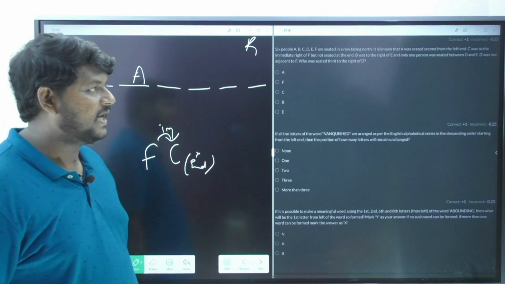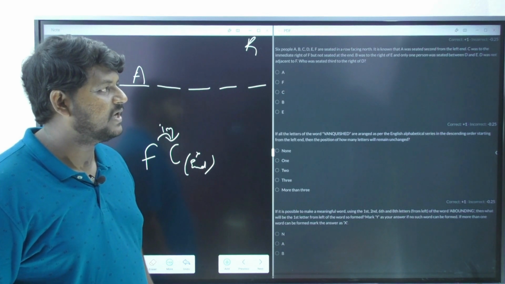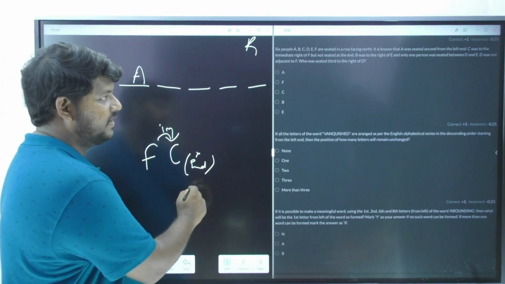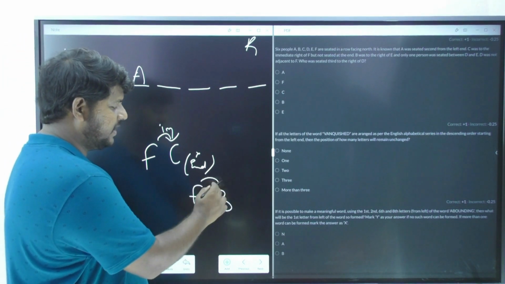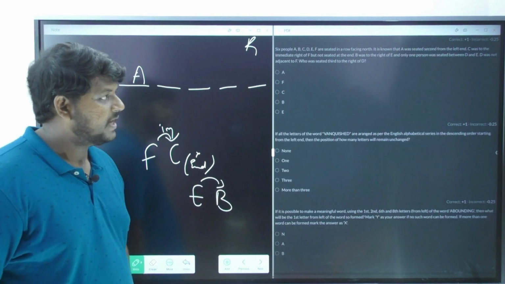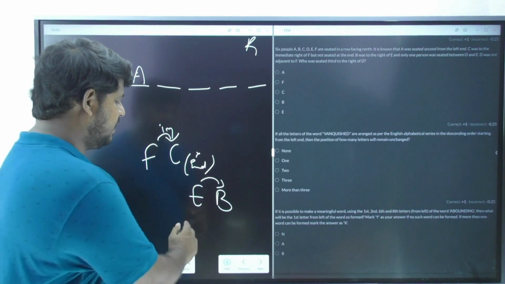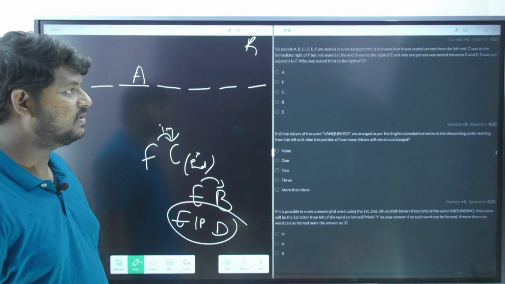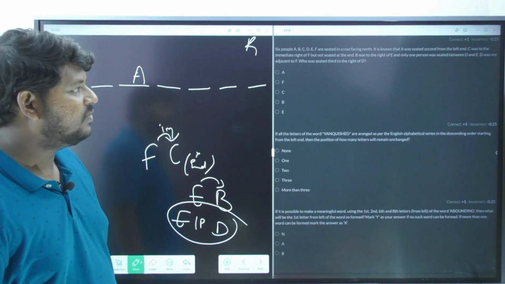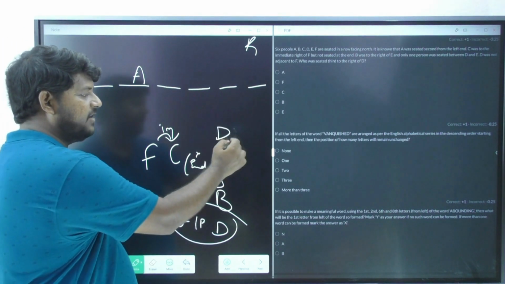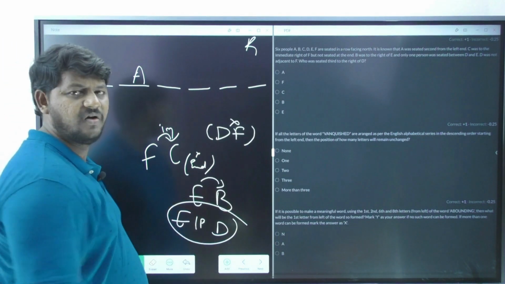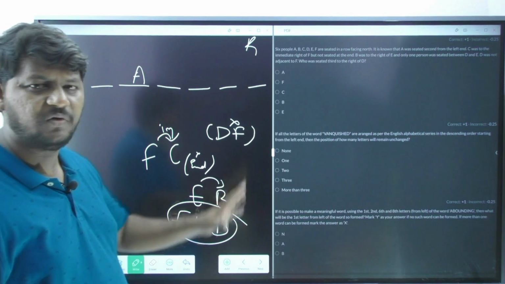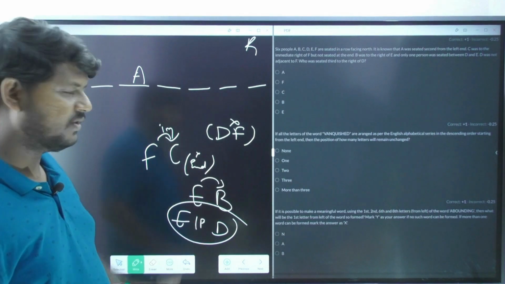B was to the right of E, and only one person seated between D as well as E. It is clearly mentioning B was to the right of E. Right of E, I have to bring B, but it is never given immediately. And only one person was seated in between E as well as D. There is only one person. I'm just going to write down that information. D was not adjacent to F. So D and F cannot sit adjacent to each other. They are not supposed to sit adjacent to each other. Okay. Who was seated third to the right of D? That question can be answered only after solving this information.